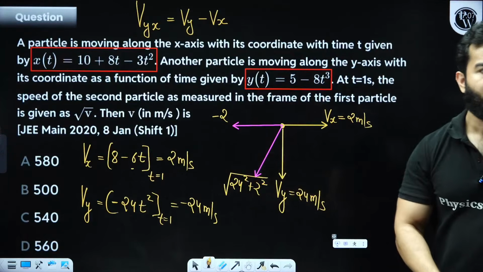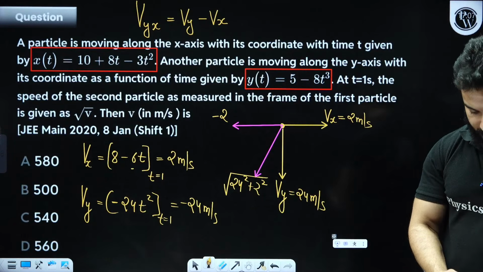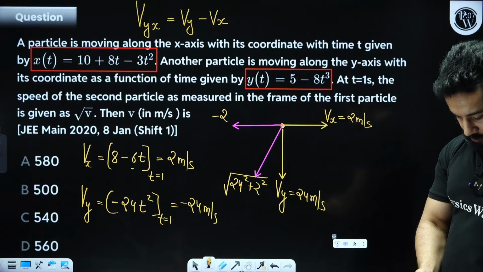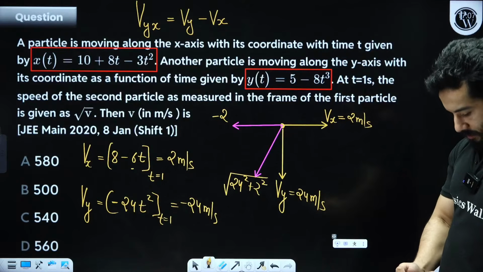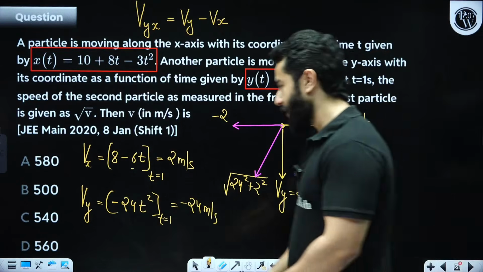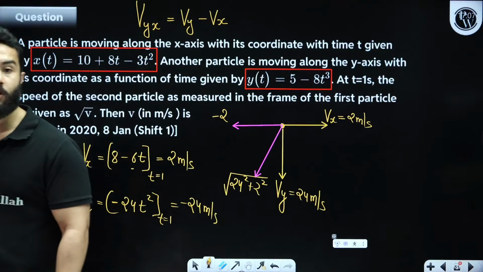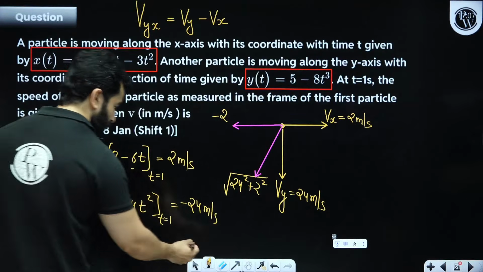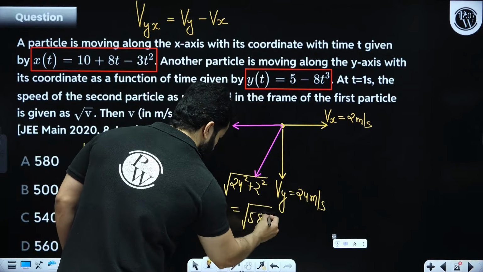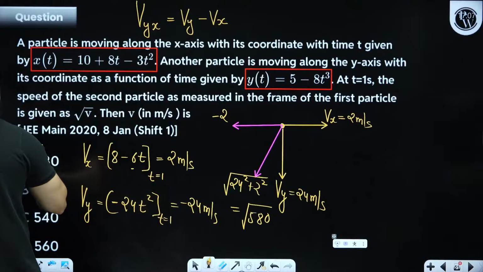Done? All right, my dear friends, let me calculate this for you. You have 24 times 24, that's 576, plus we have 4, right? 580. 580 is the correct answer. Some of you were also saying 580, very, very good. So this is going to become under root 580. Now if you have any doubt, please let me know. I'll explain it again.